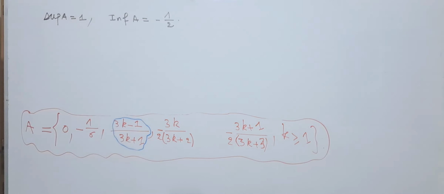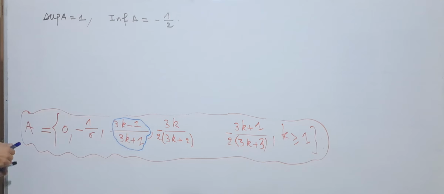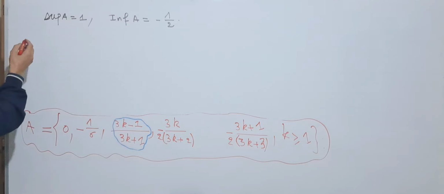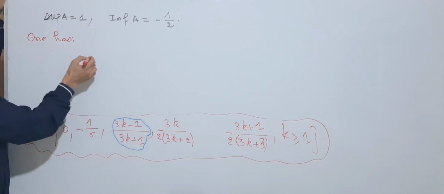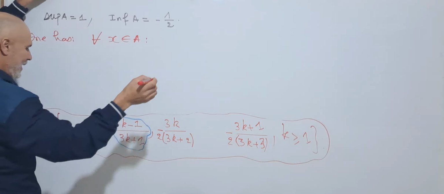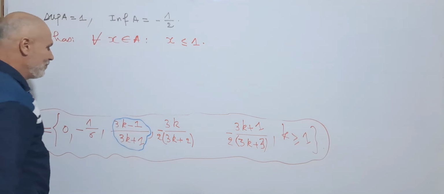Let us prove by characterization that the supremum is equal to 1. One has, for any element x from A, x is less than or equal to 1.